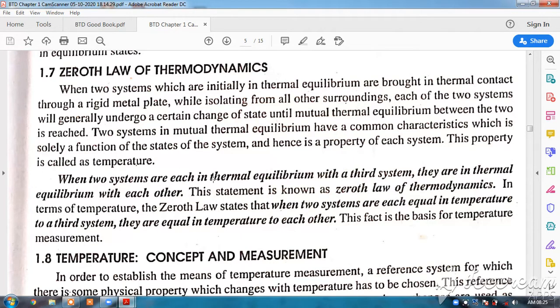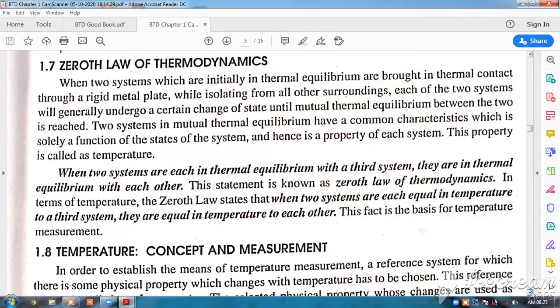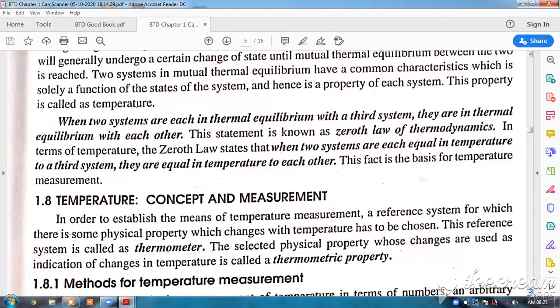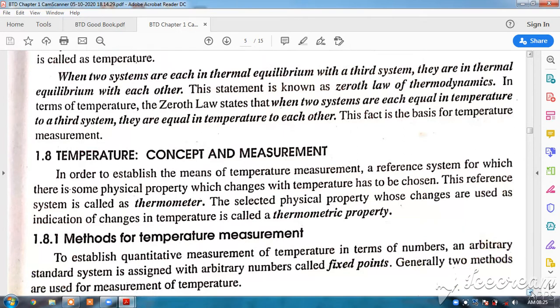When two systems are in thermal equilibrium with a third system, then they are in thermal equilibrium with each other. Okay, this is the zeroth law of thermodynamics. So, in the next discussion, we will see the concept and measurement of temperature.